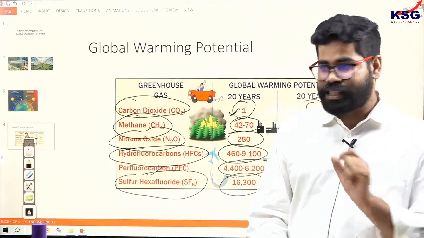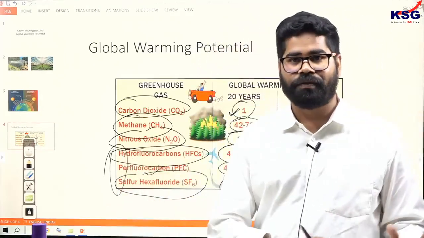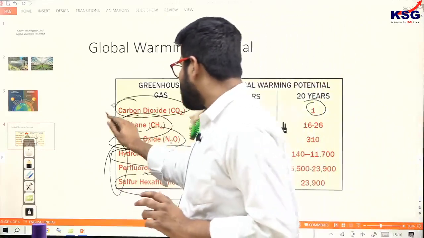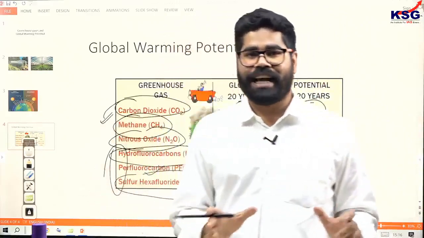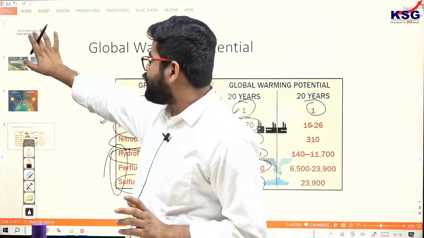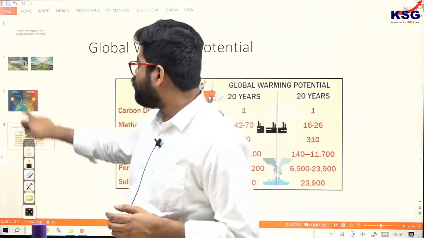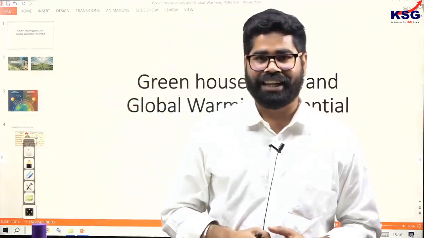But see, these three gases are not the major greenhouse gases as of now. As of now, carbon dioxide is the major greenhouse gas in our atmosphere. So this was our topic: what greenhouse gases are, what they cause, and what the global warming potential of the different greenhouse gases is.